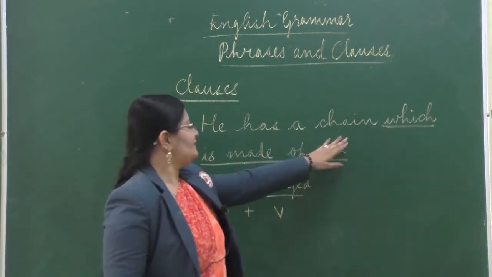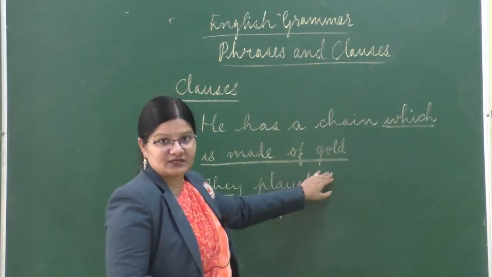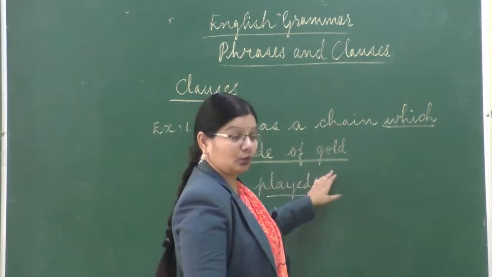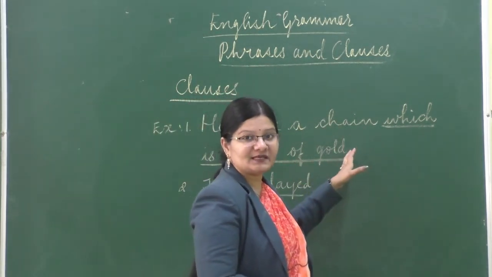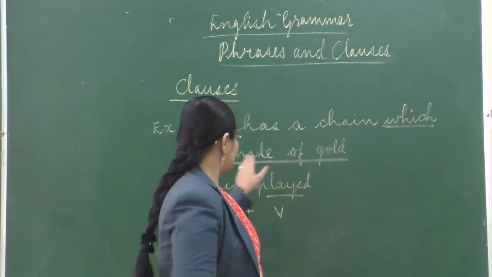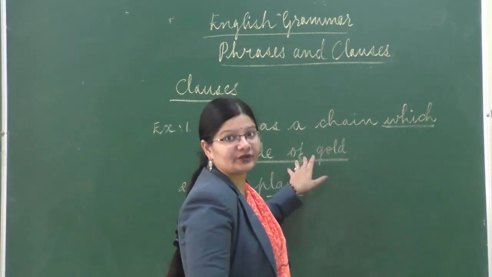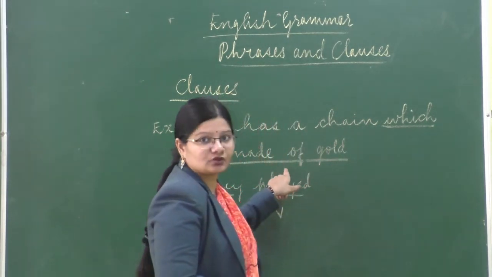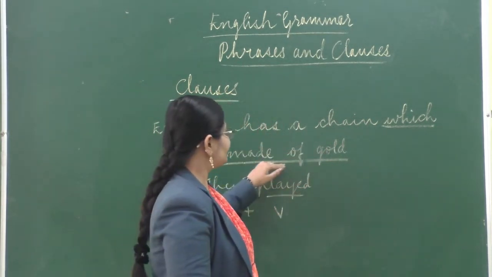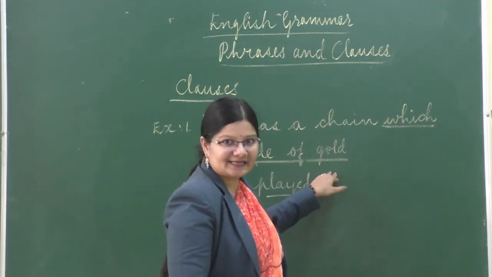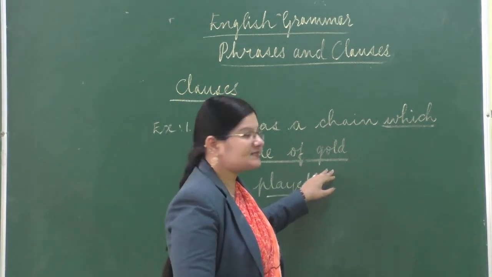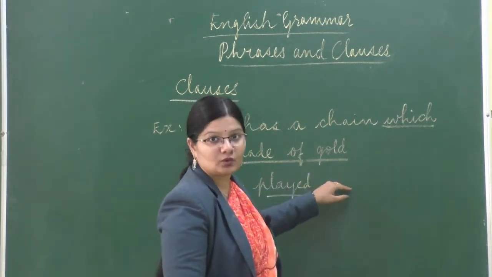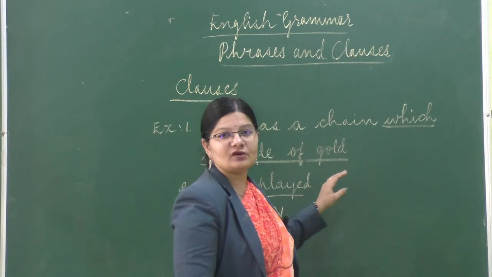He has a chain which is made of gold. Here, if you see, which is made of gold is a group of words which has a subject and the predicate, or a subject and the verb. It makes sense. Is this part of the sentence making sense or not? Yes, it is making sense, because it tells us that the chain is made of gold.